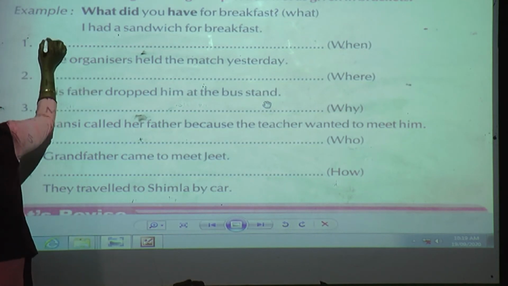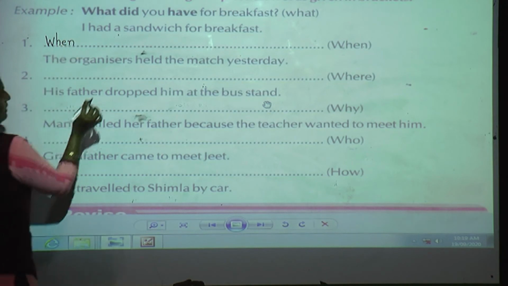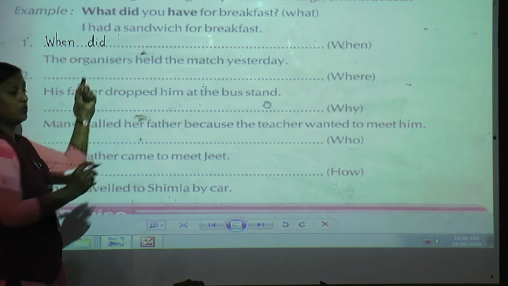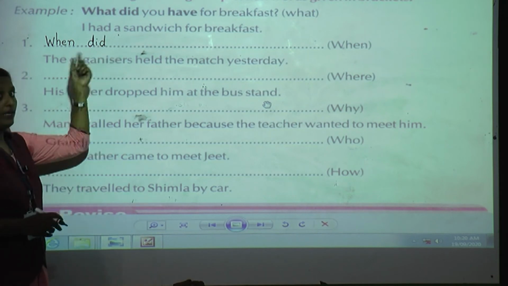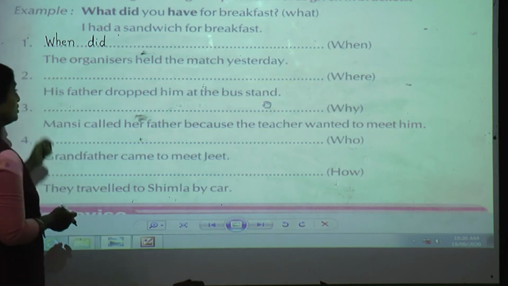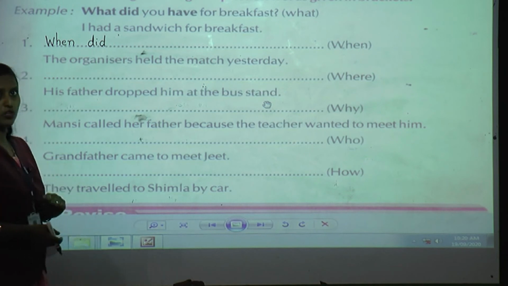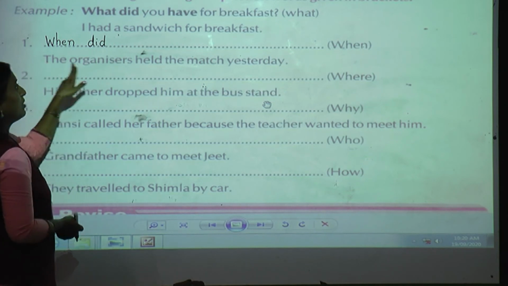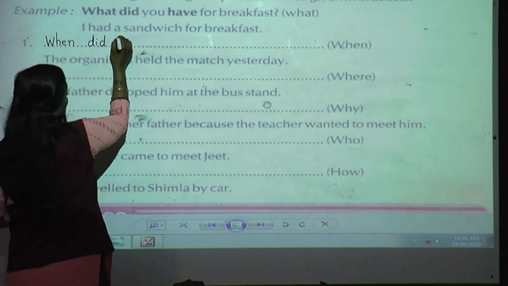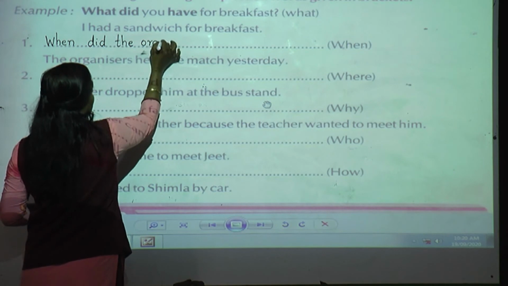So I will write that first. In questions, WH words will come here. When. Then again, yes, did. For past tense we are going to use the word did, and in present tense we are going to use does or do. So keep this in your mind. So, when did. Now what is the subject over here, students? Yes, the organizers. Now the will come in the middle, so the t will be small. When did the organizers